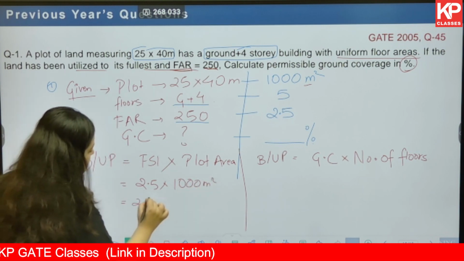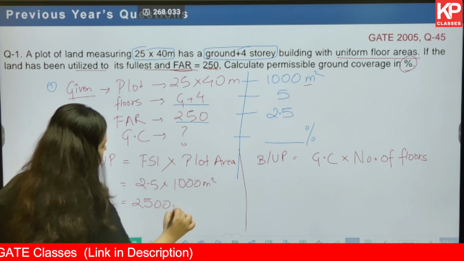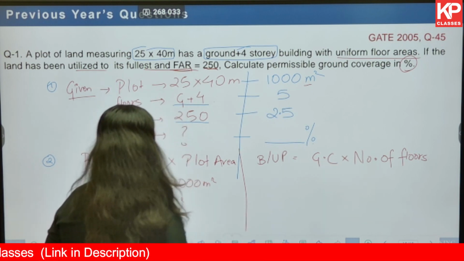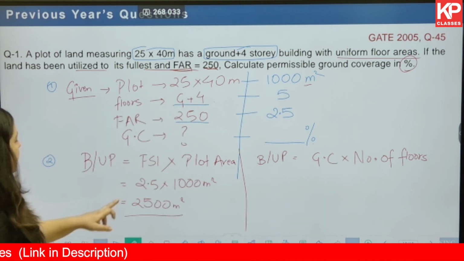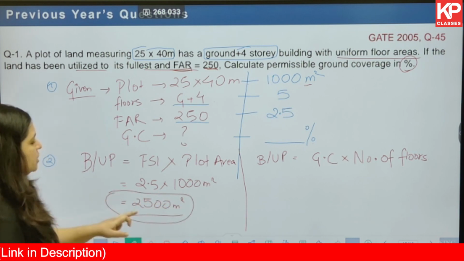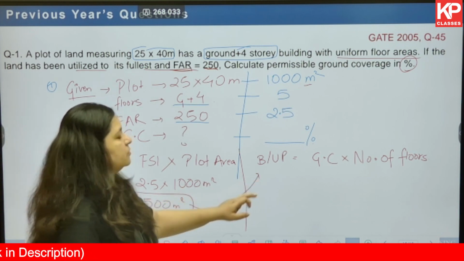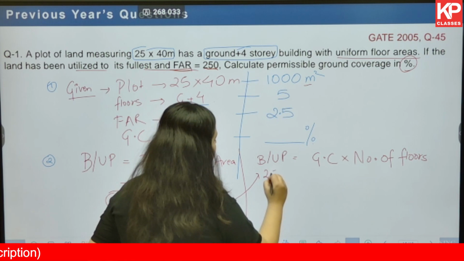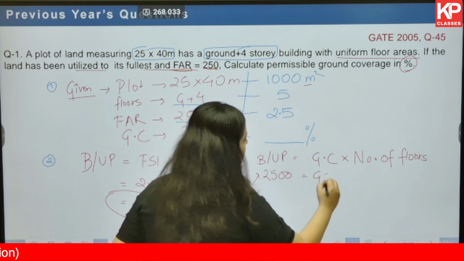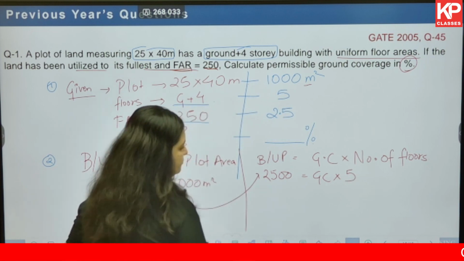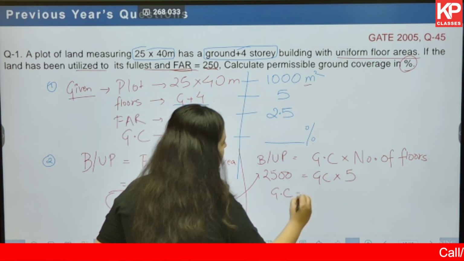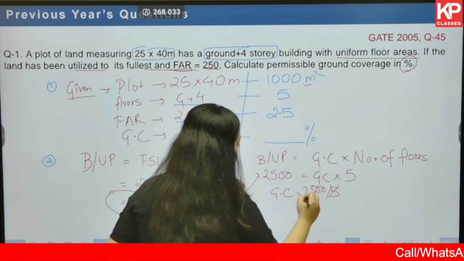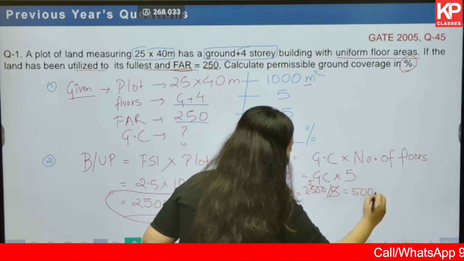So this is 2500 meter square. Next, ground coverage we have to find out. Number of floors we have been given, and the built up area we have just found out. Okay, so we can substitute this number for built up area and find out the ground coverage. So 2500 is equal to ground coverage multiplied by number of floors, that is 5. This gives us the ground coverage as 2500 divided by 5, which is 500.